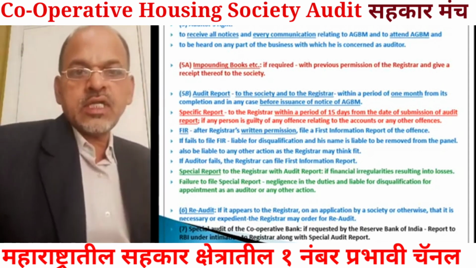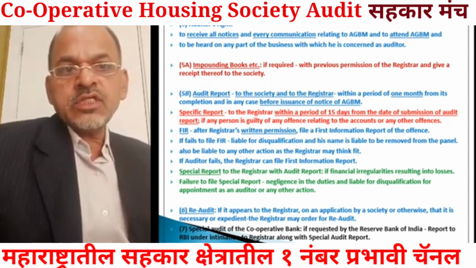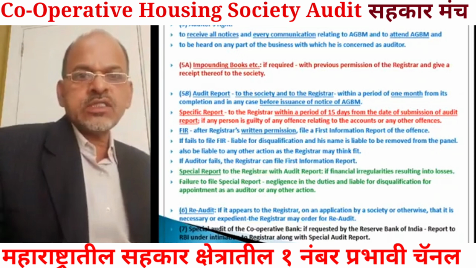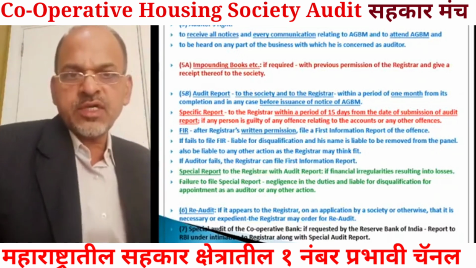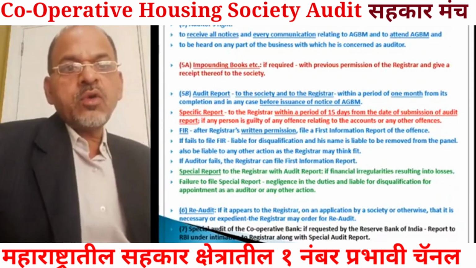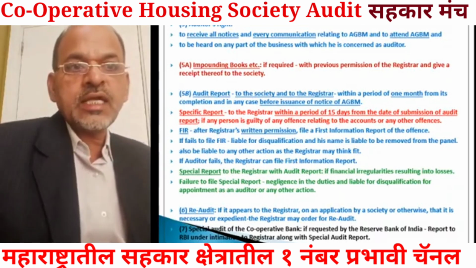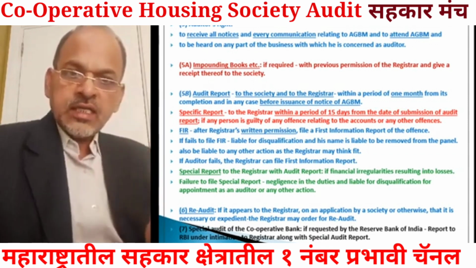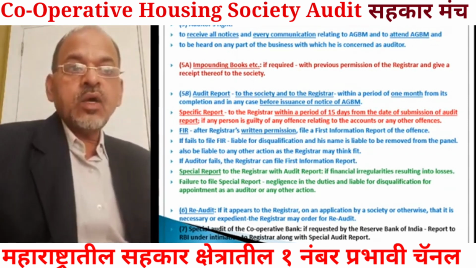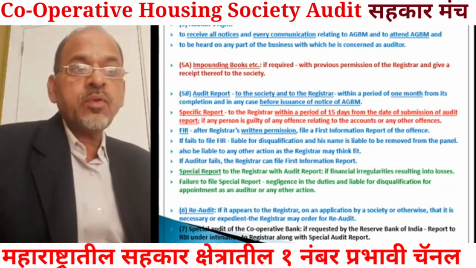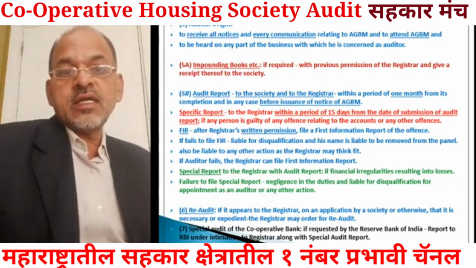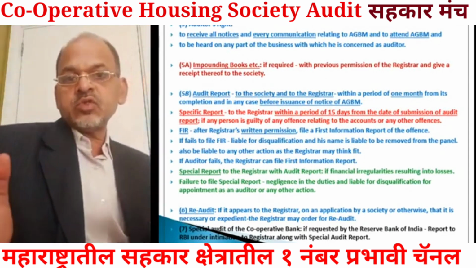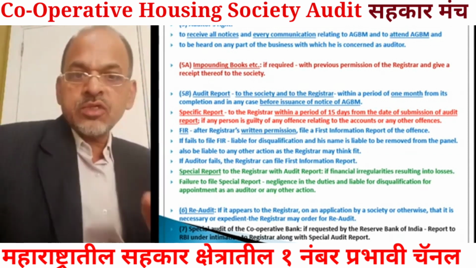Then the next provision is about the audit report. The auditor will have to give an audit report. We cannot call this a right; it is a responsibility of the auditor. He will have to give the audit report to the society and also to the registrar within a period of one month from completion of the audit. The society has to get its accounts audited within four months of the year end.